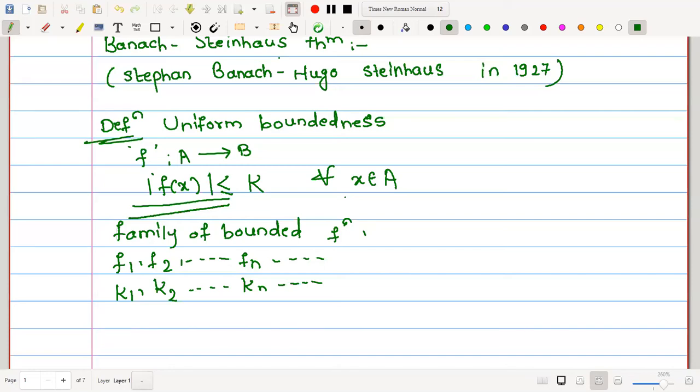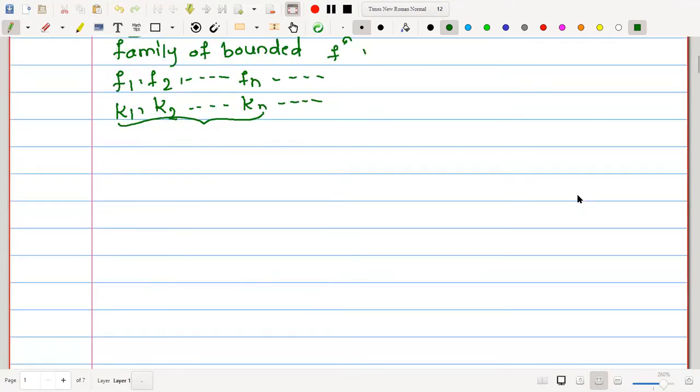But if we consider the family of bounded functions, these positive constants may vary from function to function. If it is possible to find one constant that bounds all the functions, then this family of bounded functions is called uniformly bounded. This is the meaning of uniform boundedness.